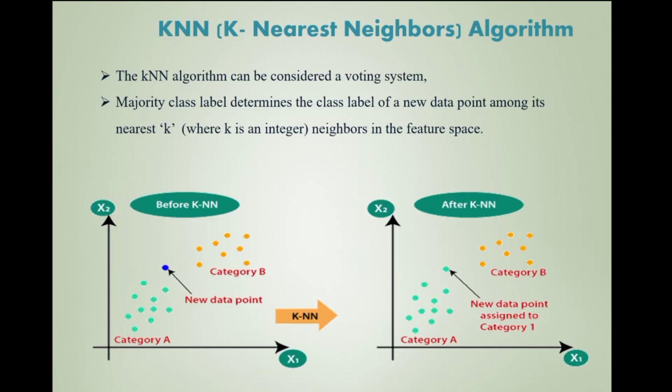The next method is KNN, K nearest neighbor. It can be considered a voting system. It determines the class label of a new data point among its nearest neighbors in the feature space. Here you can see a graph drawn before the algorithm and after the algorithm. A new data point is examined, and we have to find which class or category it belongs to.